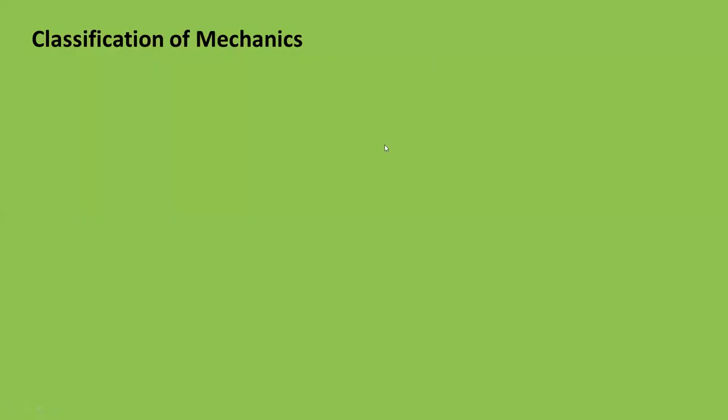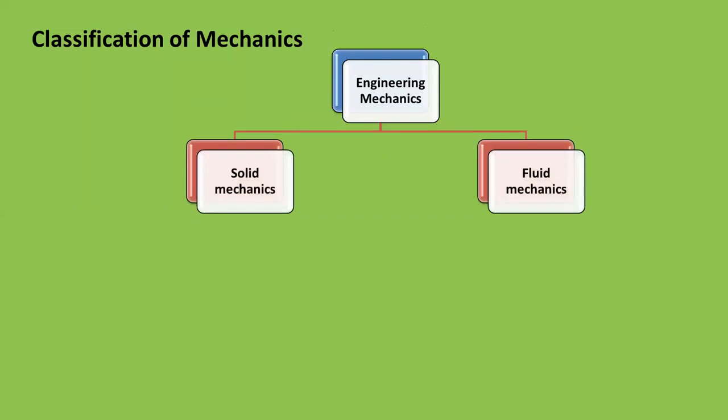Now we will see the broad classification of engineering mechanics. The engineering mechanics subject is mainly classified into two categories. One is solid mechanics and the second is fluid mechanics. Solid mechanics deals with the application of forces and the motion on solid objects, or generally we call these rigid bodies. And fluid mechanics deals with the force calculation, then calculation of motion parameters, that is velocity, acceleration, momentum for the fluids.